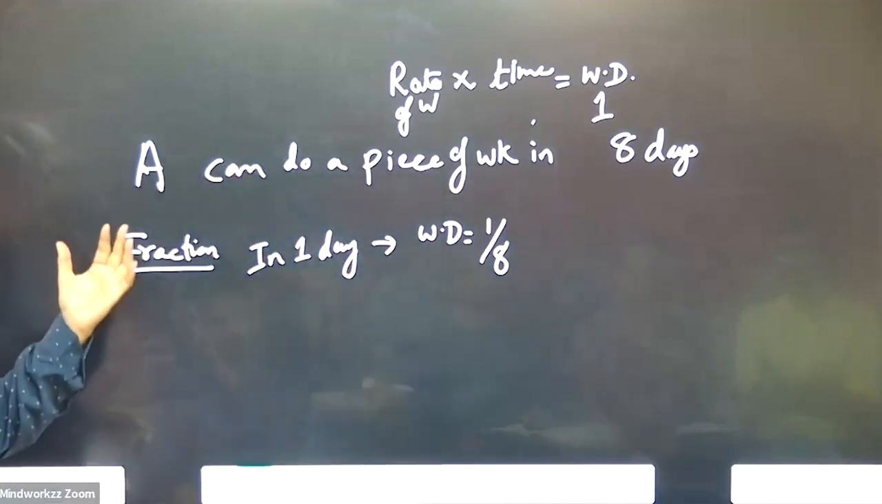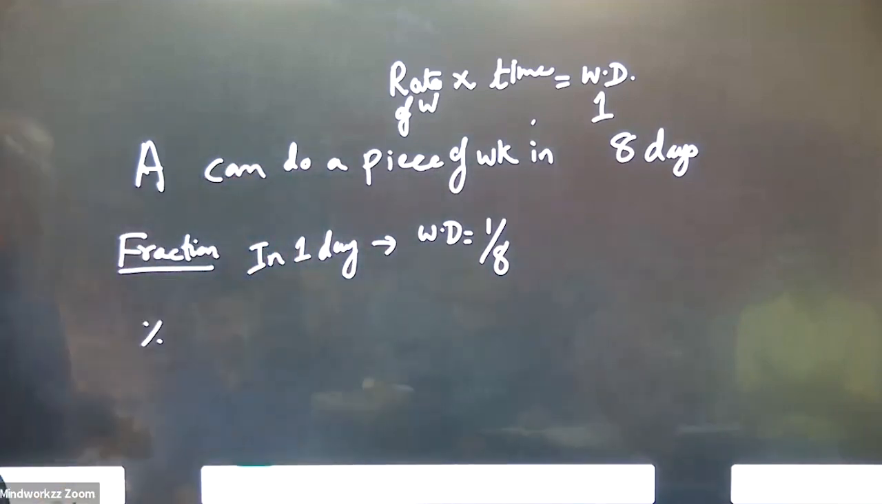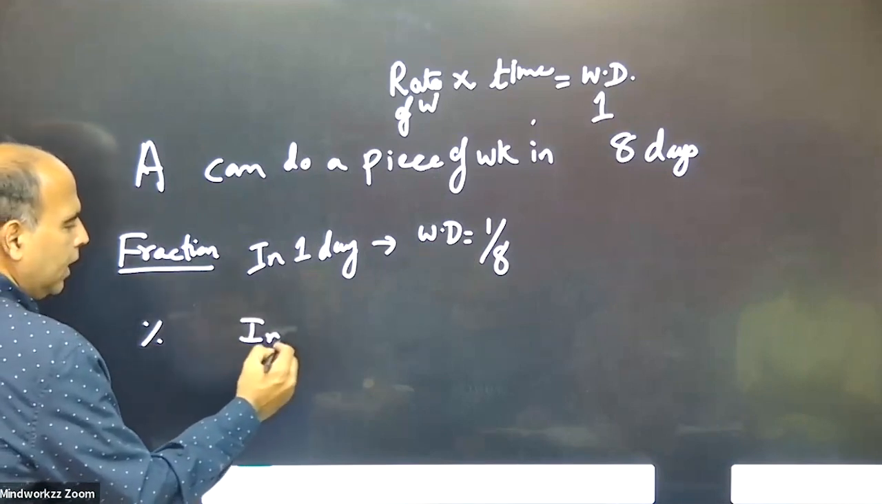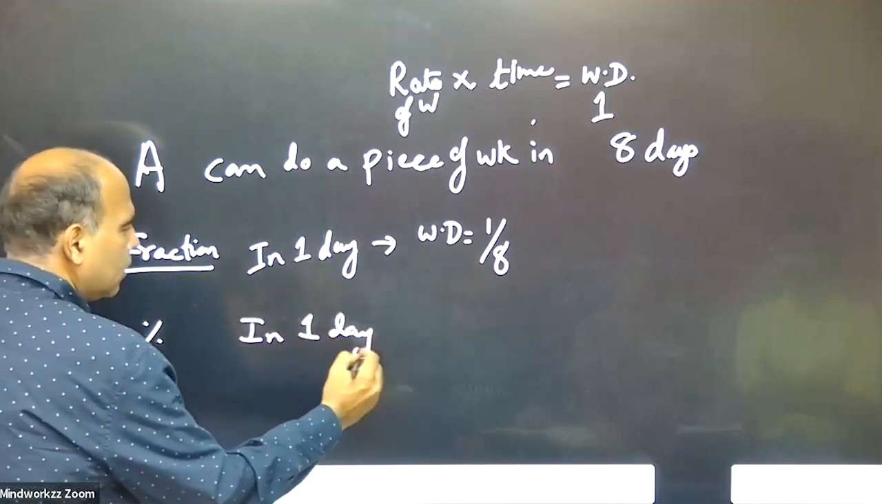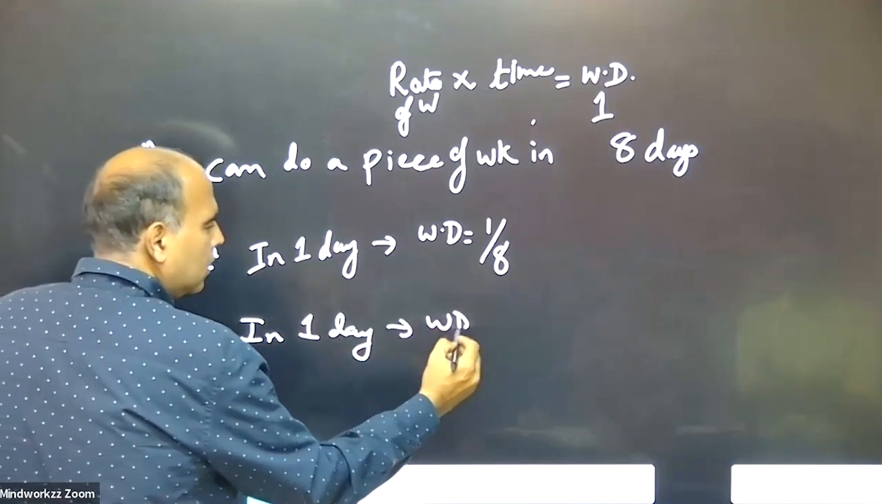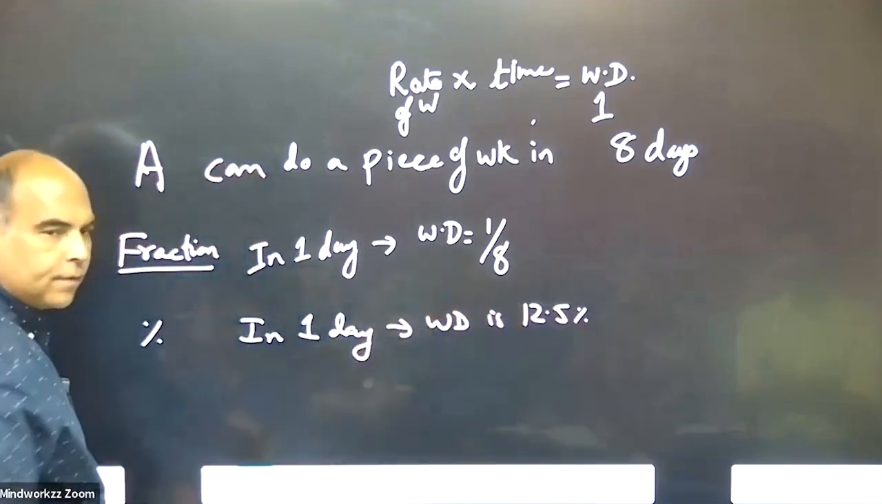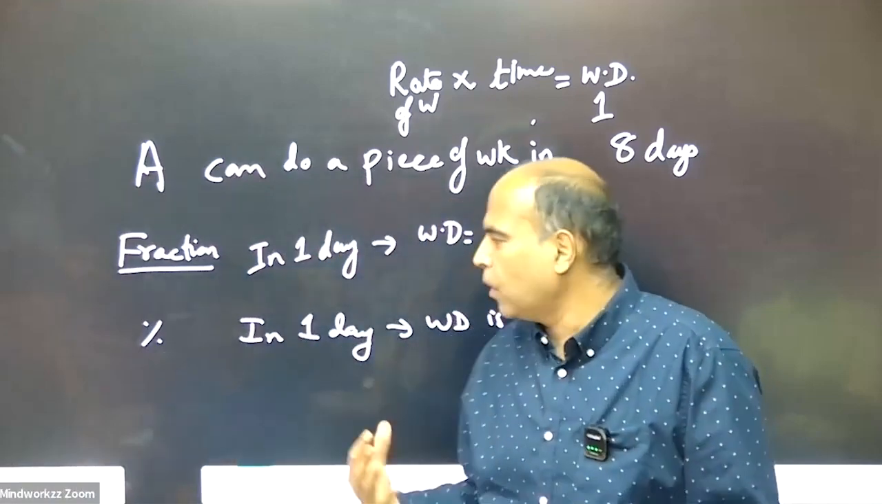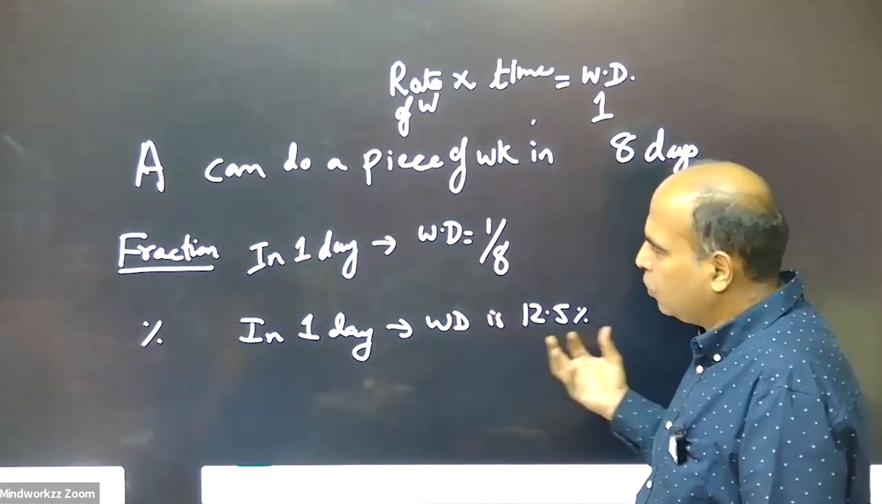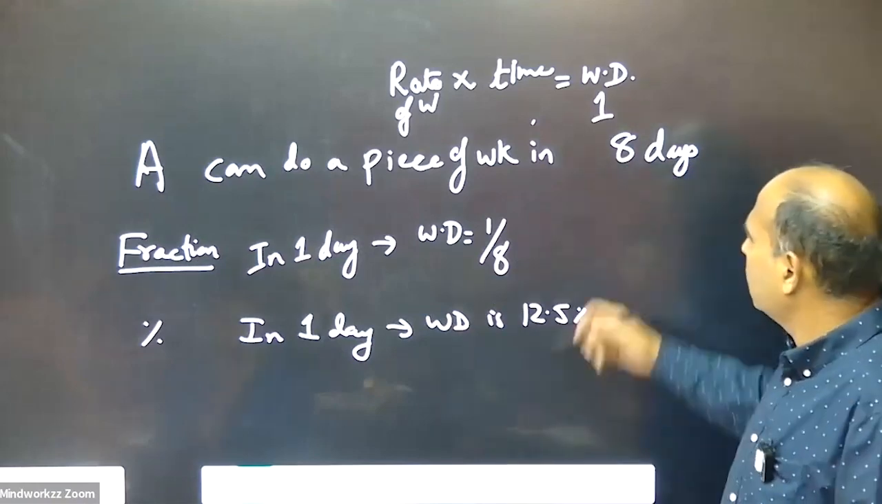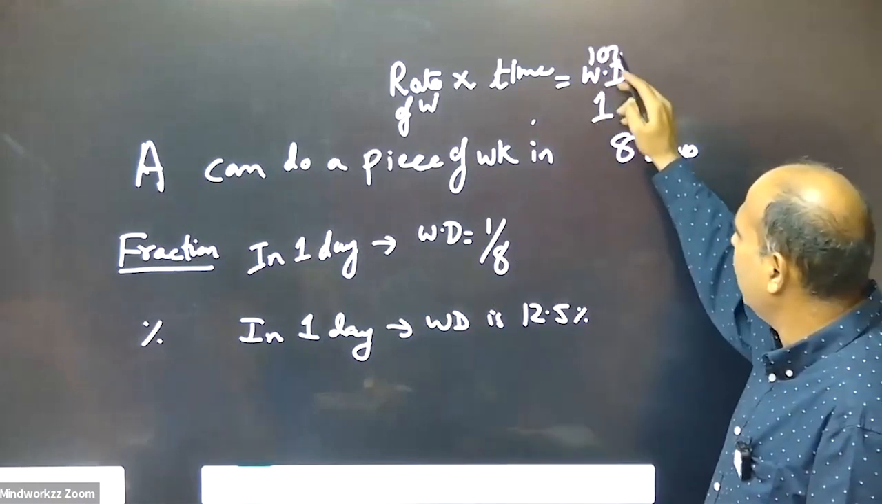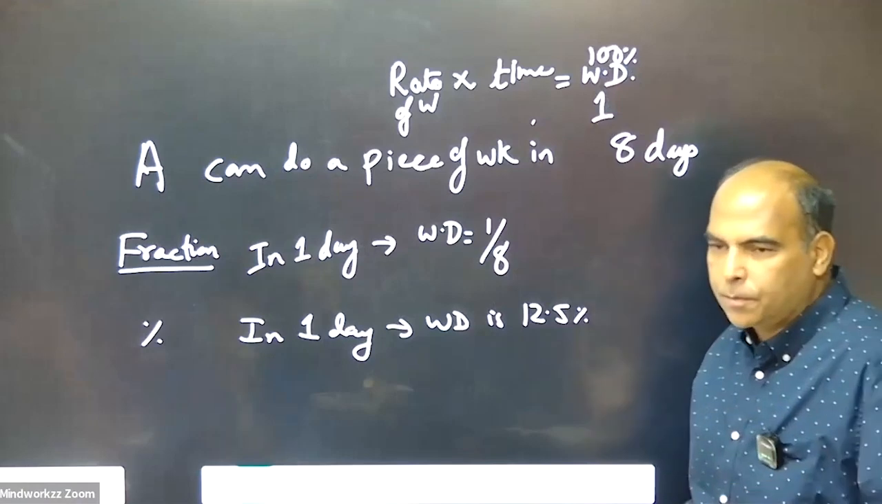The second way you can react to the statement, the percentage reaction, is that in 1 day, the work done is 12.5%, because 1/8 is 12.5. In this scenario, if you're measuring the work through percentage, then in that case, the total work objective to be done is 100%. The target is to do 100% work.